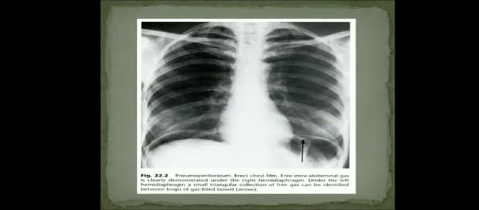So here you can see an erect abdominal radiograph showing the pneumoperitoneum on both sides. The arrow mark points towards the dome of the left hemidiaphragm, below which there is free air on both sides. You can see it very clearly on this chest radiograph, including the domes, where you can see free air under the domes of the diaphragm.